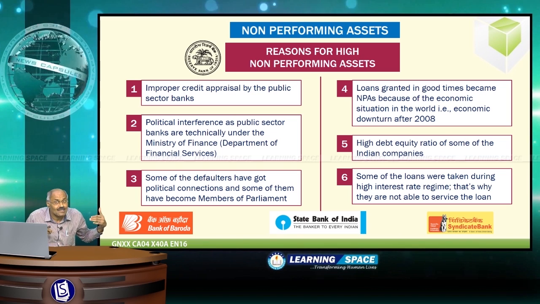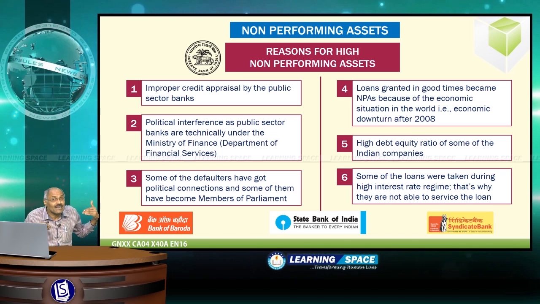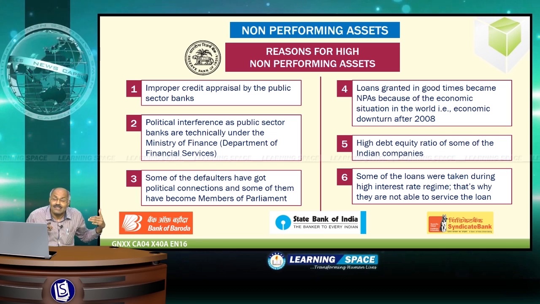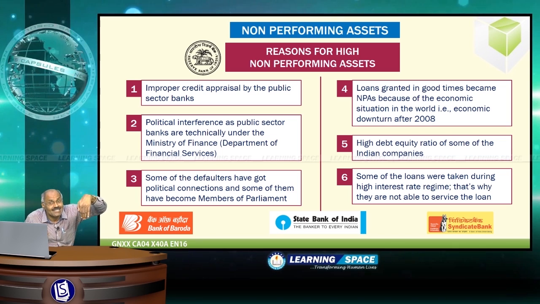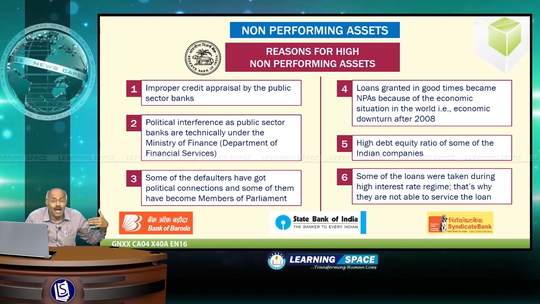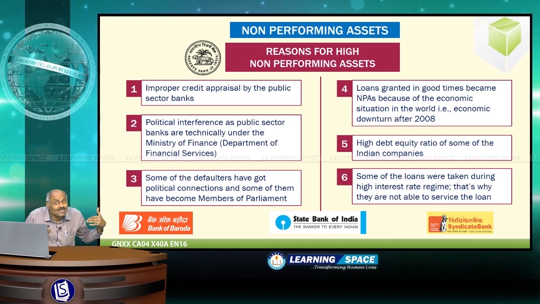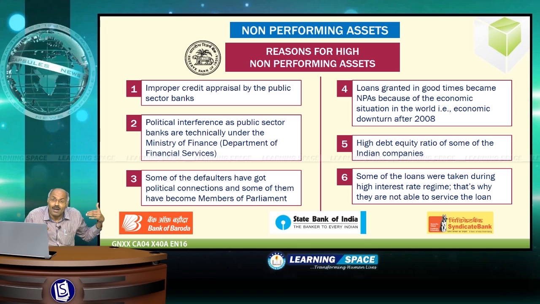And as they are under the government sector, political interference is there. That's why several loans became non-performing assets, and at the same time, some of the defaulters have got political connections, and some of the defaulters have become members of parliament also.